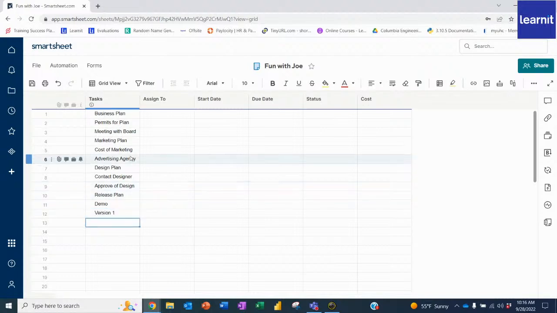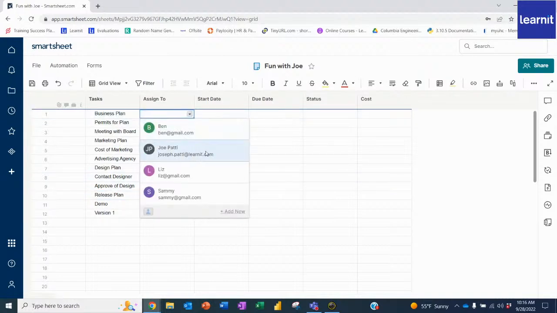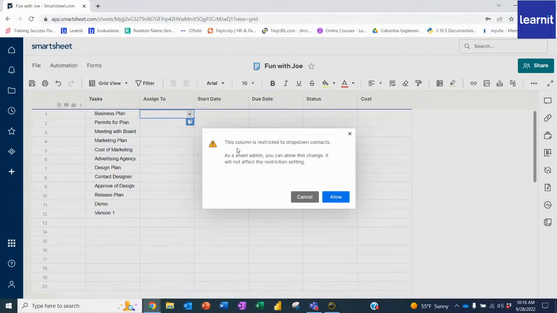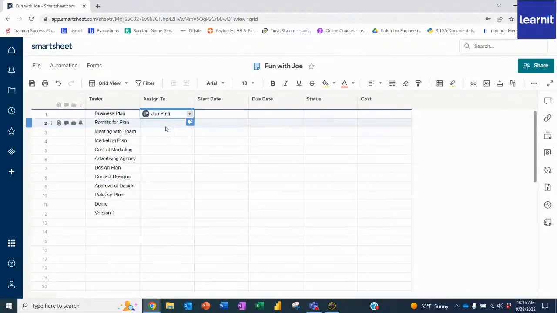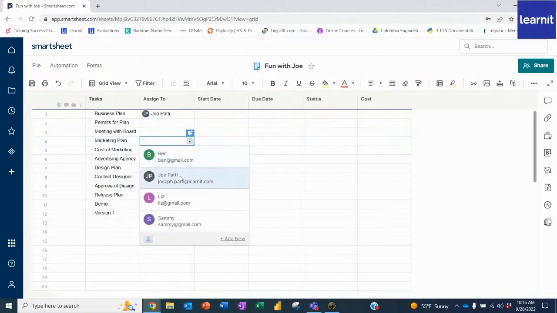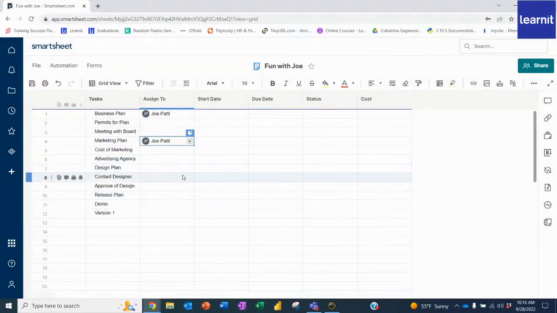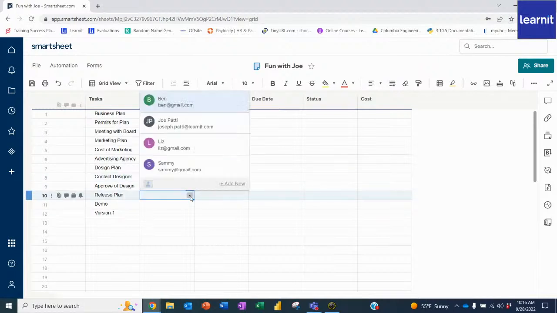So we have everything we need, and we have to figure out who's in control of these. So for these top ones, like the business plan, marketing plan, design plan, and the release plan, I'm going to say that that's going to be something that I'm in control of. So I'll say this column is restricted to drop-down contacts. As a sheet admin, you can allow this change, and I'll allow it. So now over here, I'll say I'm in charge of the marketing plan as well. I'm in charge of the design plan. And then also the release plan.